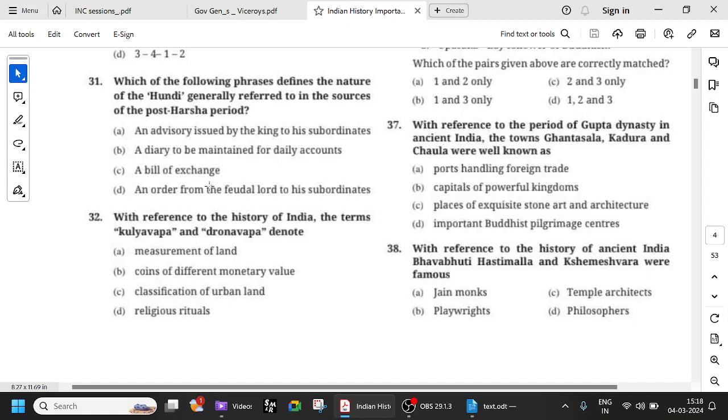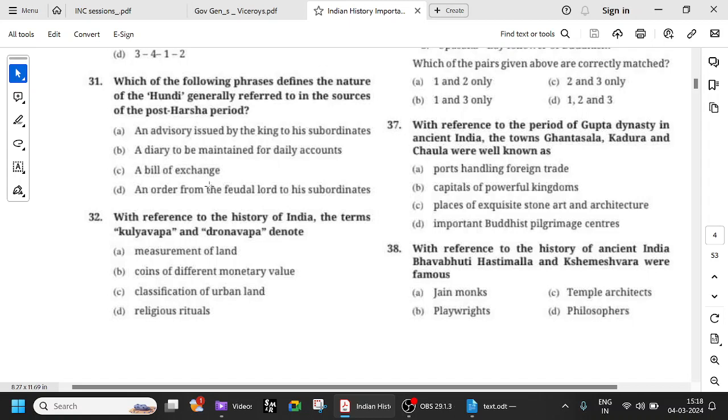Actually, during the Harsha period, you have to remember that trade had relatively reduced. During the Gupta period, there was brisk trade with foreign nations everywhere, with the Roman Empire, with the Chinese Empire, etc. And slowly by the time of Harsha, who was also well known for his donations, the economy became more self-sufficient. The kind of trade that used to exist during the Gupta period was no longer there.